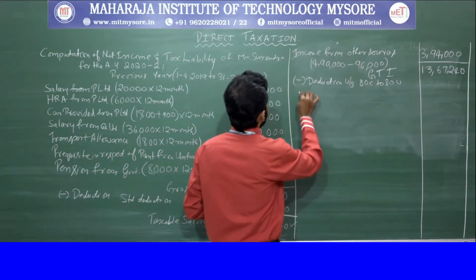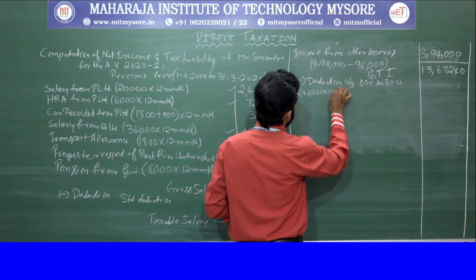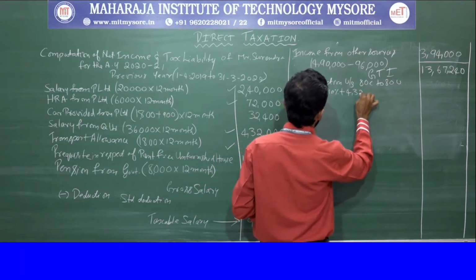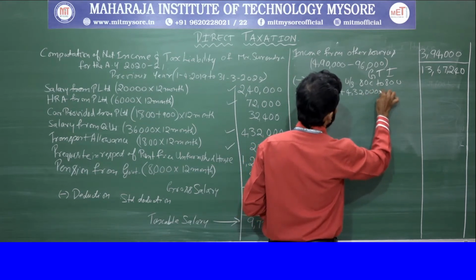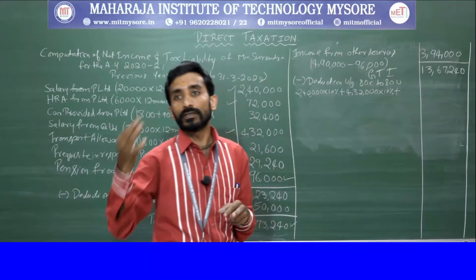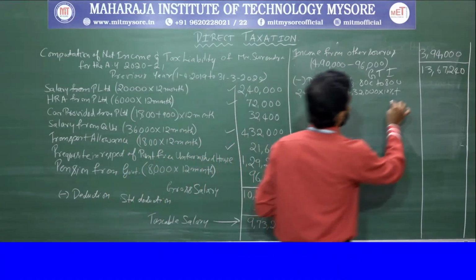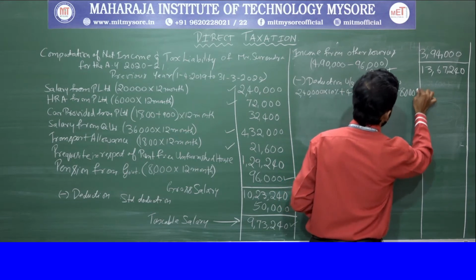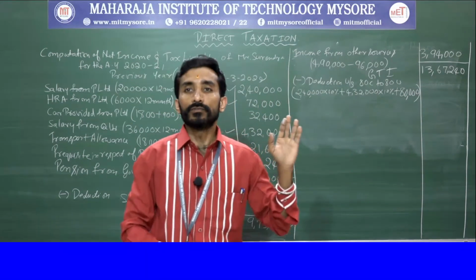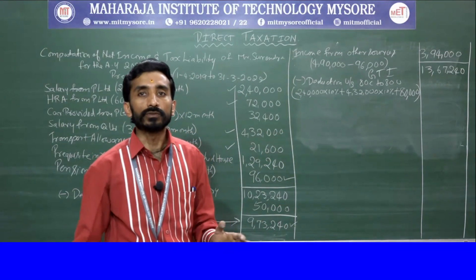So 2,40,000 into 10% plus 4,32,000 into 10% plus he has contributed 80,000 to PPF, Public Provident Fund. This amount needs to be added. If you sum up all these things, you will be getting 1,47,200.